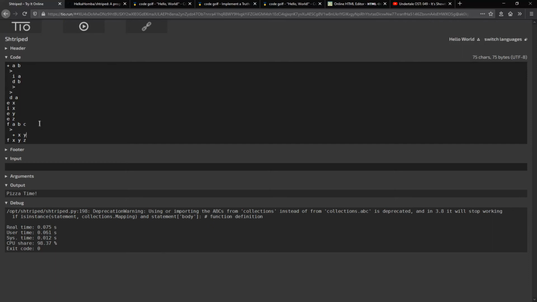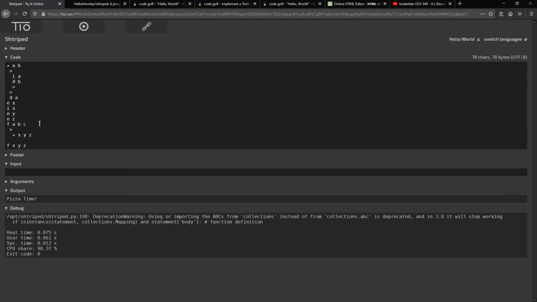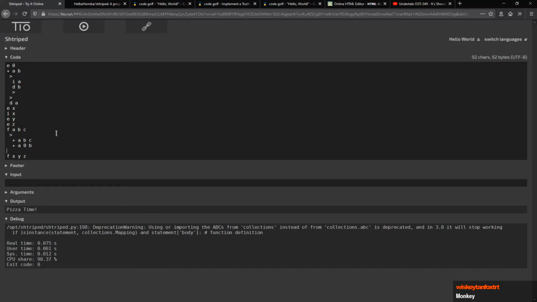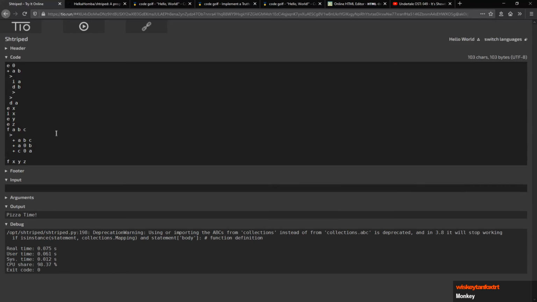We add X and Y together, and that gets put into Z, alright? Z is the answer. Now, once Z is the answer, we need to set Y to X and X to Z. So we're gonna add A and B together, and that becomes C. Then we add A and 0 together, that becomes B. Then we add C and 0 together, and that becomes A. And then we call the function inside of itself.